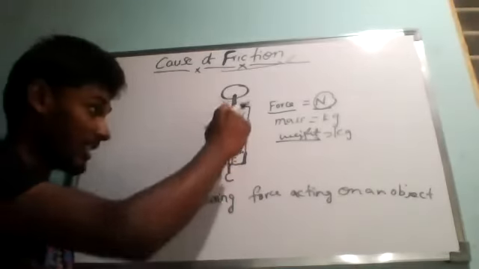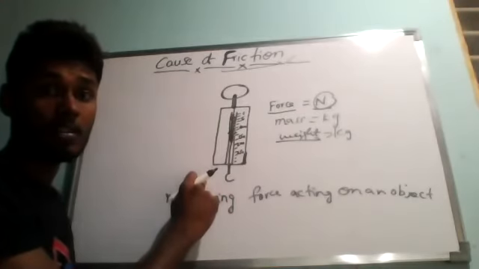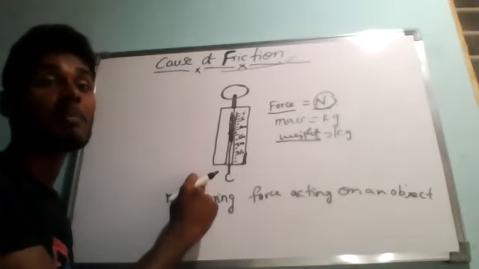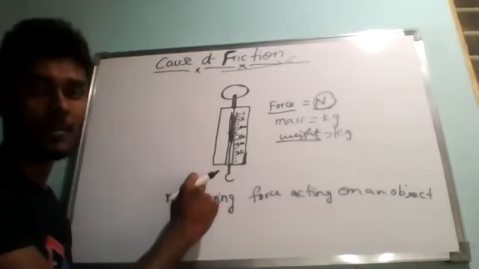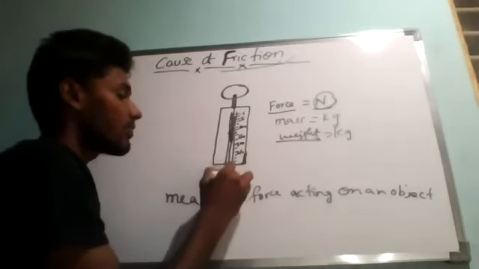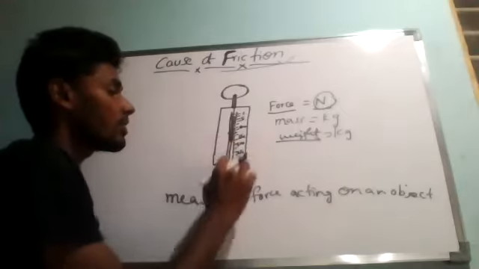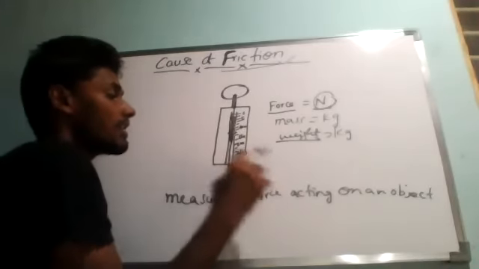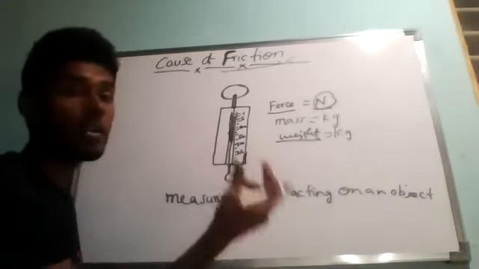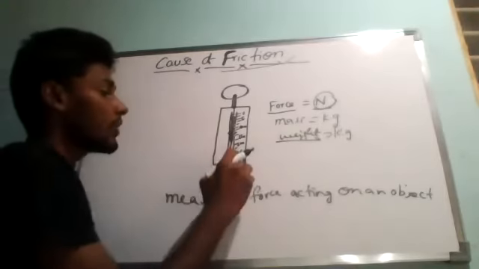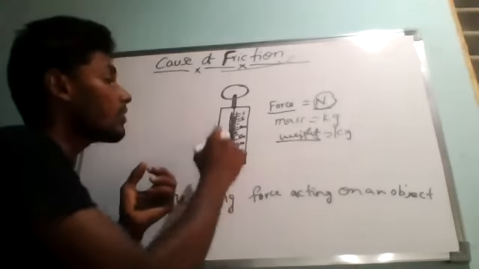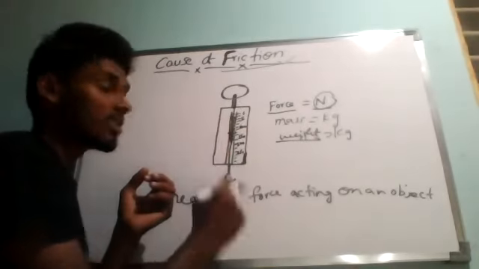So the extent by which the spring gets stretched is a measure of the force applied. Suppose the spring will be at 0 if you are not hanging any kind of external force here. So this will be continuing with the external hook. Now, if I add some kind of weight or force, how do I know how much force I applied? If you apply some external force on this hook, what is going to happen? This spring will start stretching.